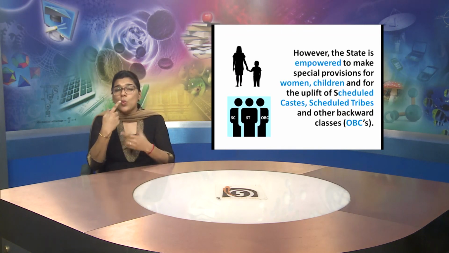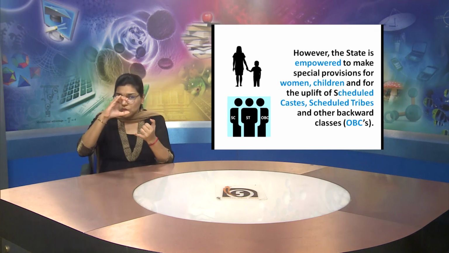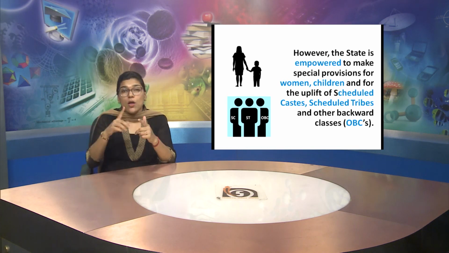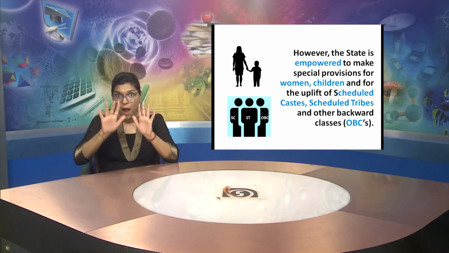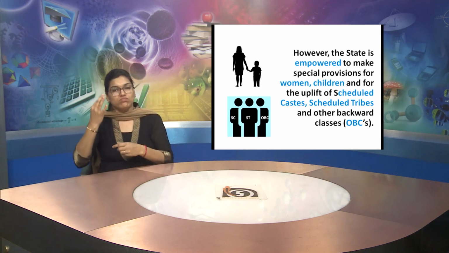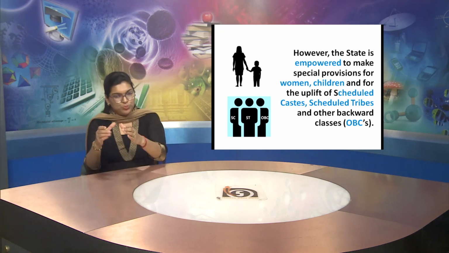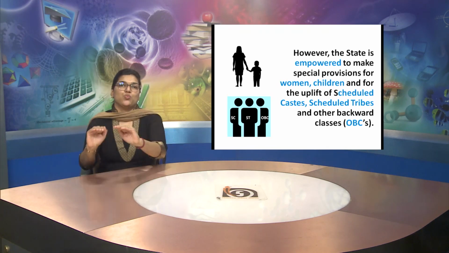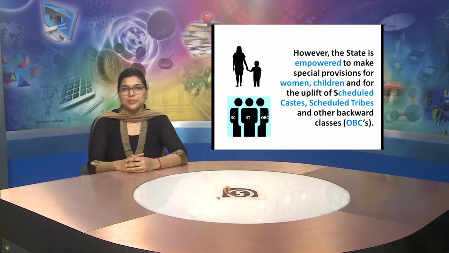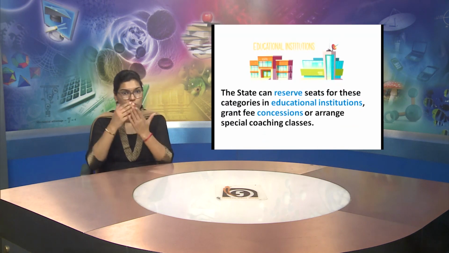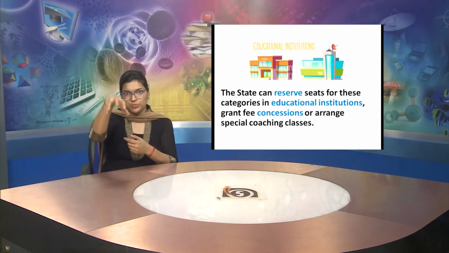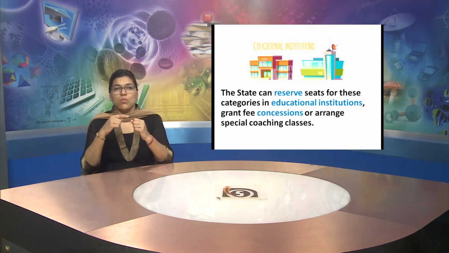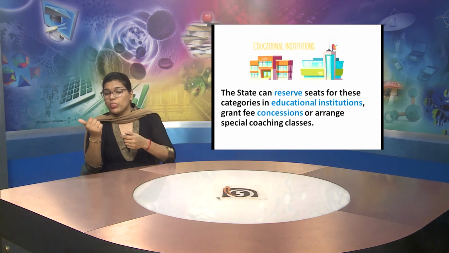In addition, there is state power. For example, some states are empowered to make special provisions for women, children, and for those communities they want to uplift, like upliftment of the scheduled castes, scheduled tribes, or OBC classes. And the state can also reserve seats for all these categories which we just discussed.